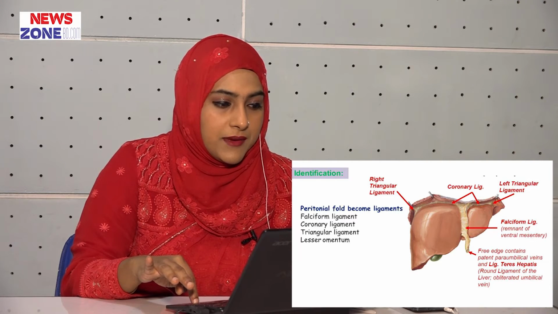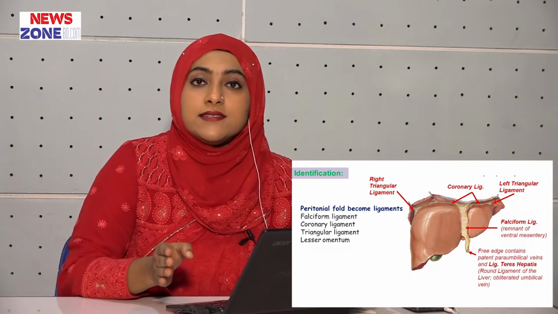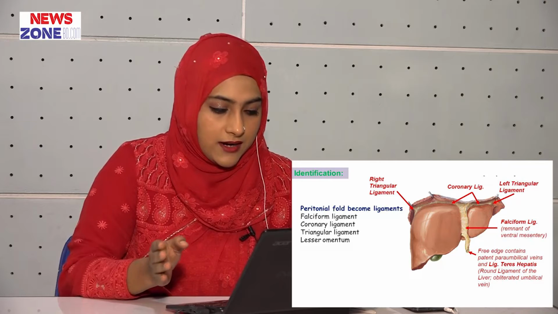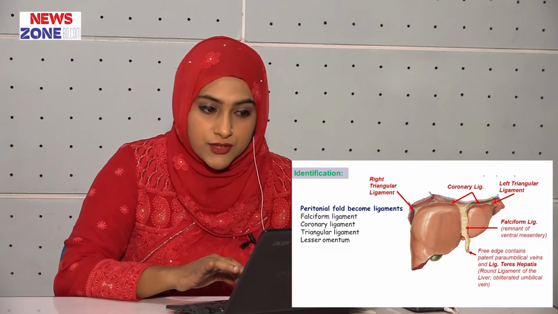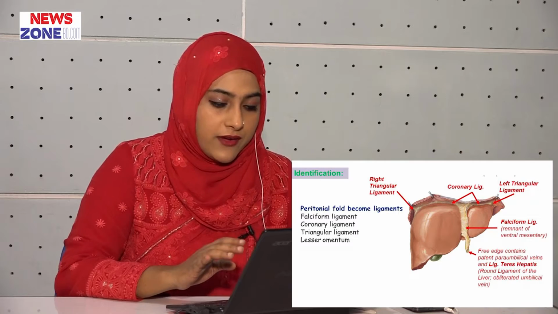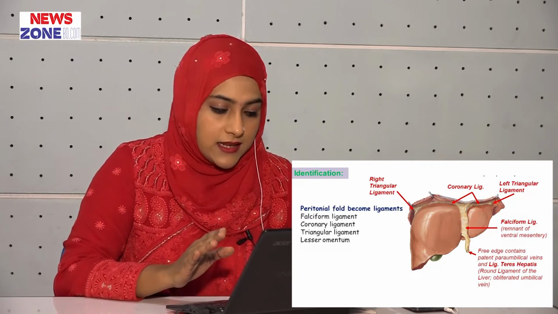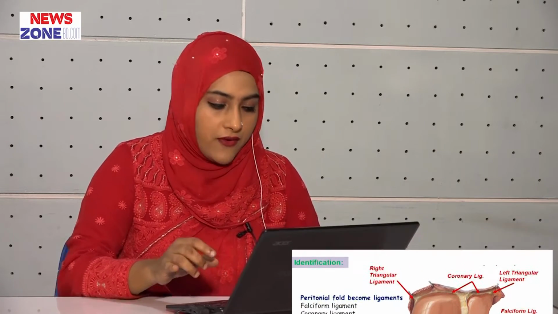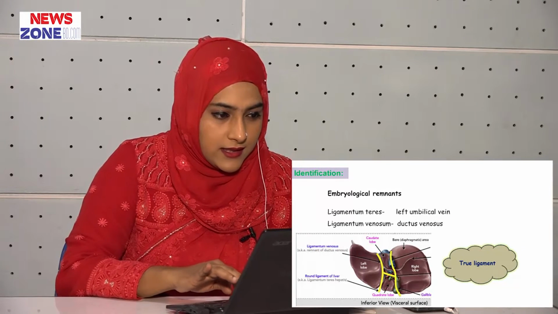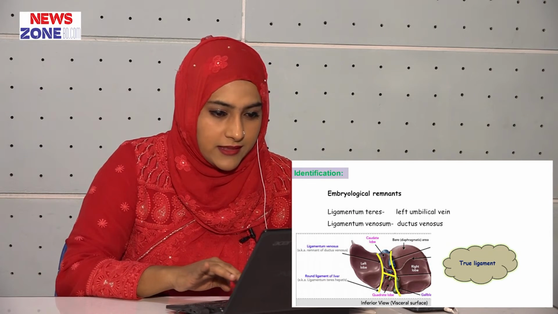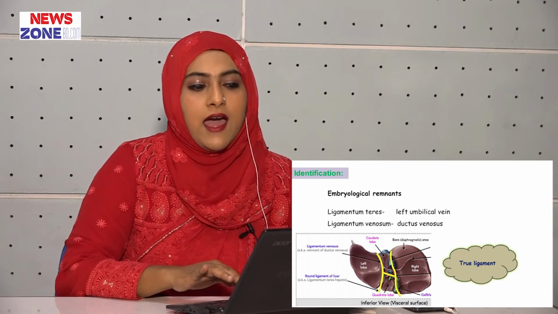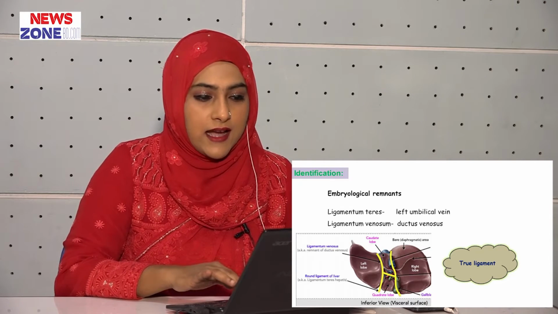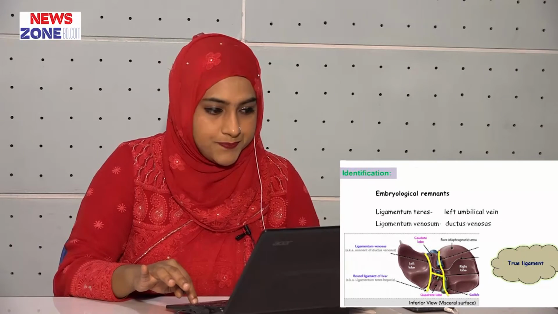Another ligament is the lesser omentum, which attaches the liver to the lesser curvature of the stomach and the first part of the duodenum. It consists of the hepatoduodenal ligament and the hepatogastric ligament. The hepatoduodenal ligament surrounds the portal triad. Here you can see the embryological remnants: the ligamentum teres, the obliterated left umbilical vein, and the ligamentum venosum, that is the ductus venosus.